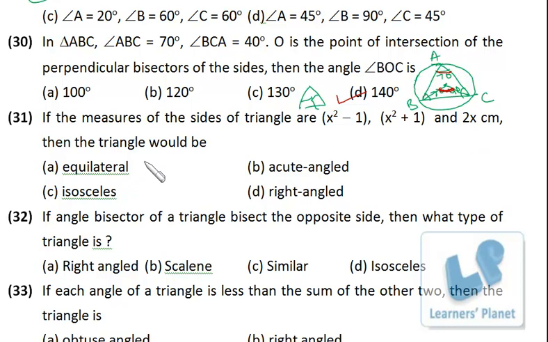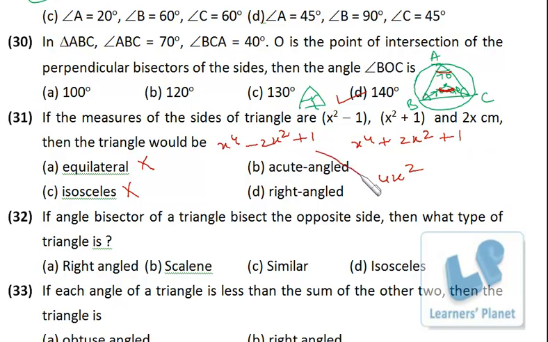If the measures of the sides of the triangle are like this, the triangle would be... The three sides are different, so it cannot be equilateral, cannot be isosceles. Let's try for a right angle triangle. If it is a right angle triangle, the sum of squares of two sides will be equal to the square of the third side. So I just square it. It is x^4 minus 2x^2 plus 1. It is x^4 plus 2x^2 plus 1, and it is 4x^2, right?